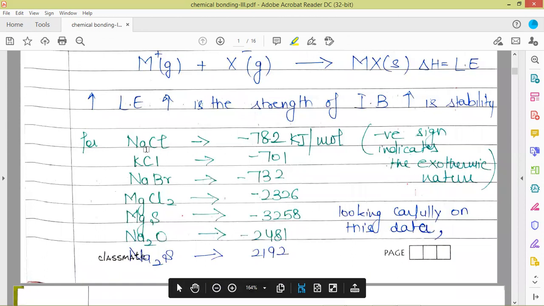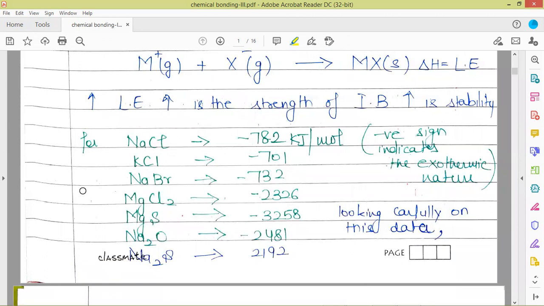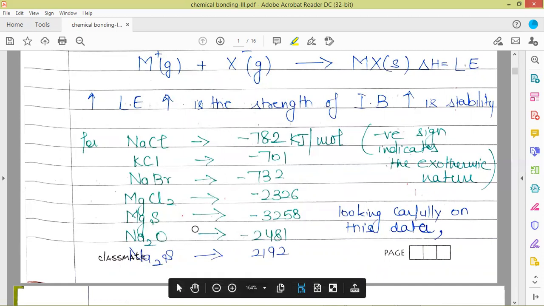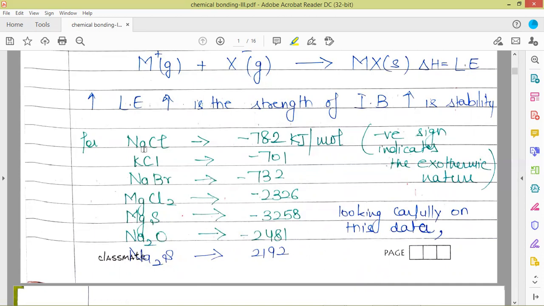Lattice energy for NaCl is minus 782 kilojoule per mole. For KCl it is minus 701. If you look carefully at this data, we can see that with increase in charge, say because sodium and chloride here in NaCl have +1 and -1 charges respectively, the corresponding lattice energy is minus 782.